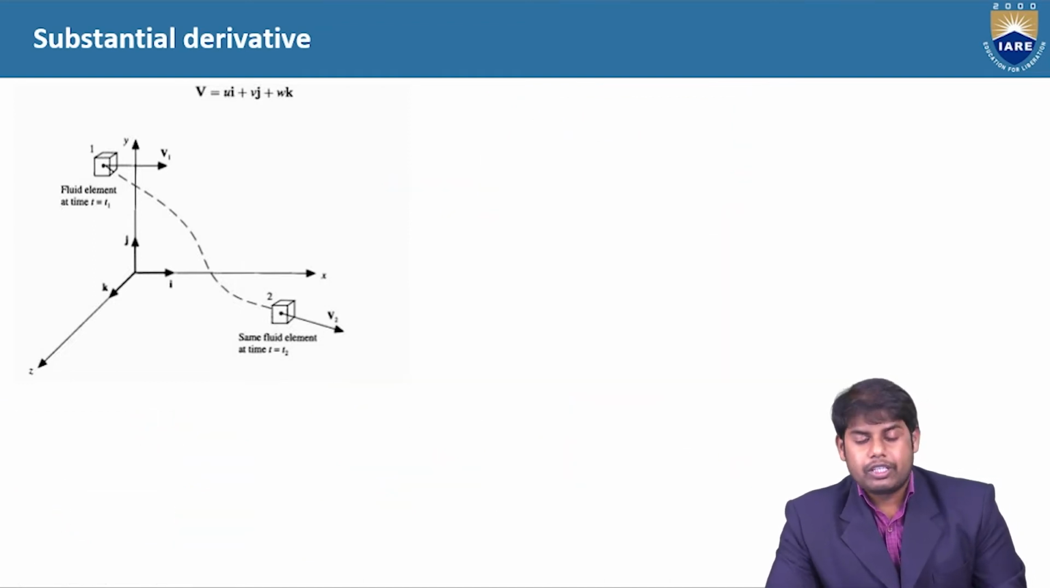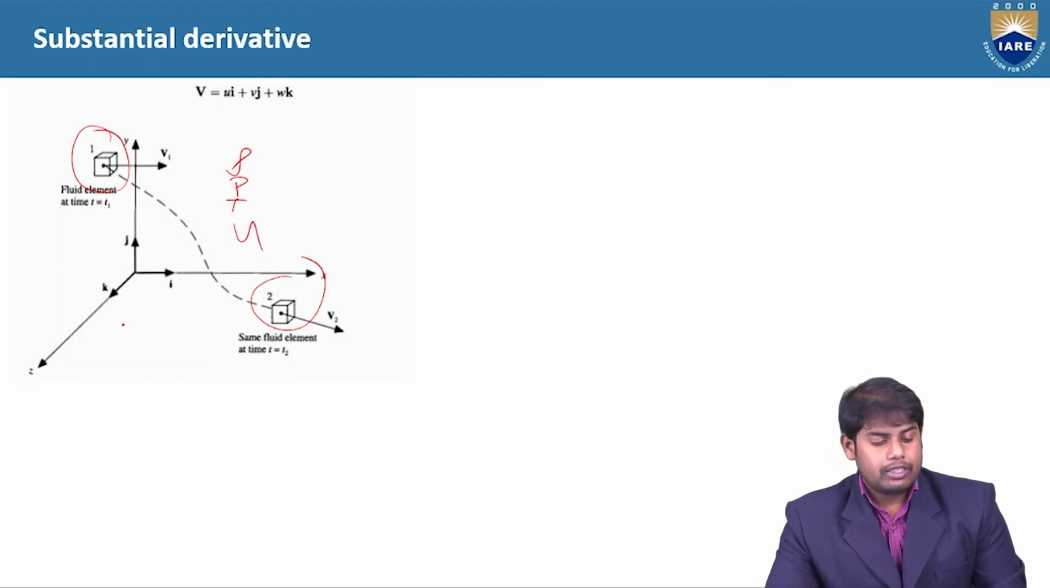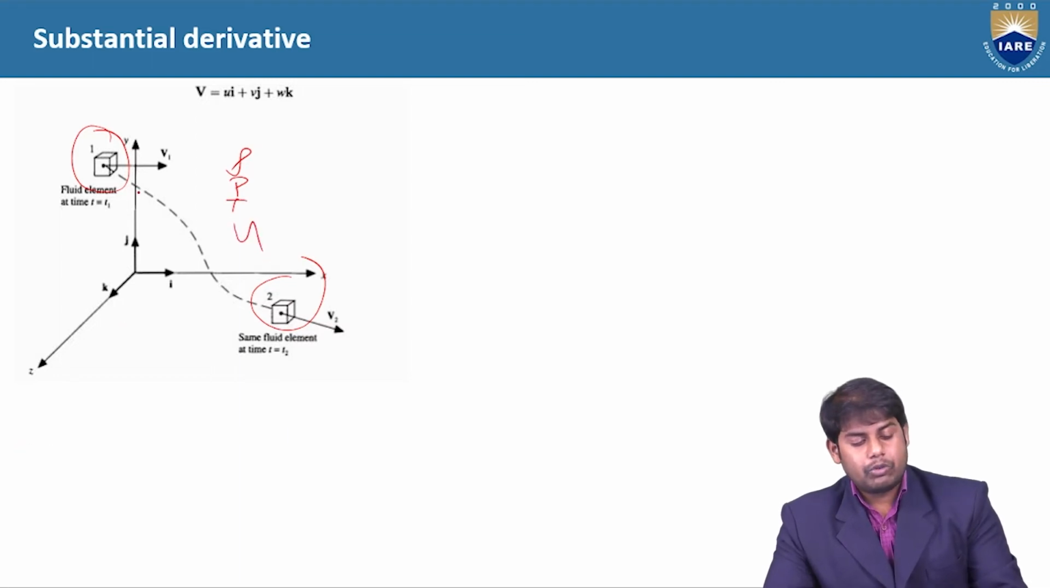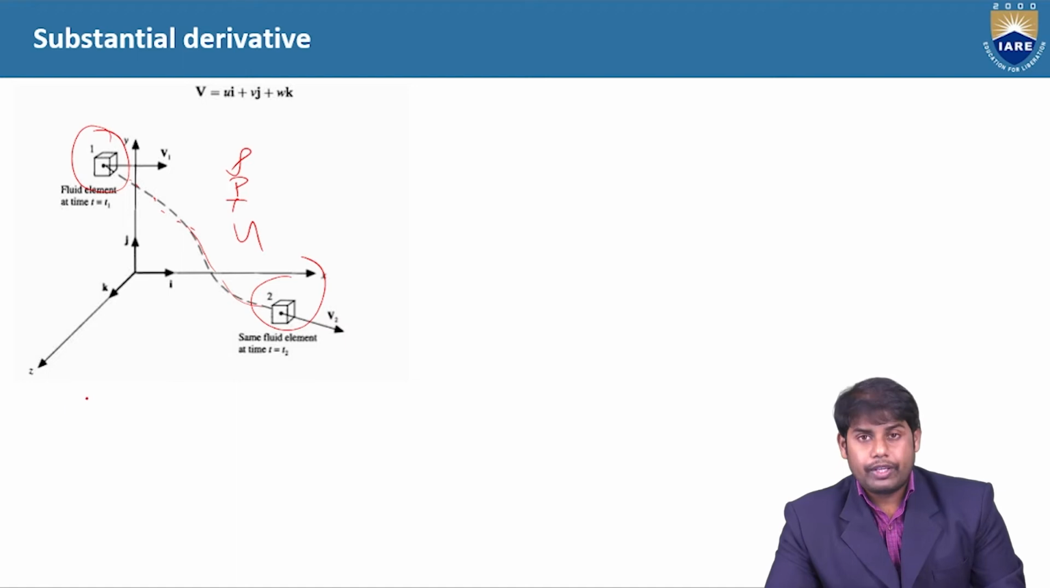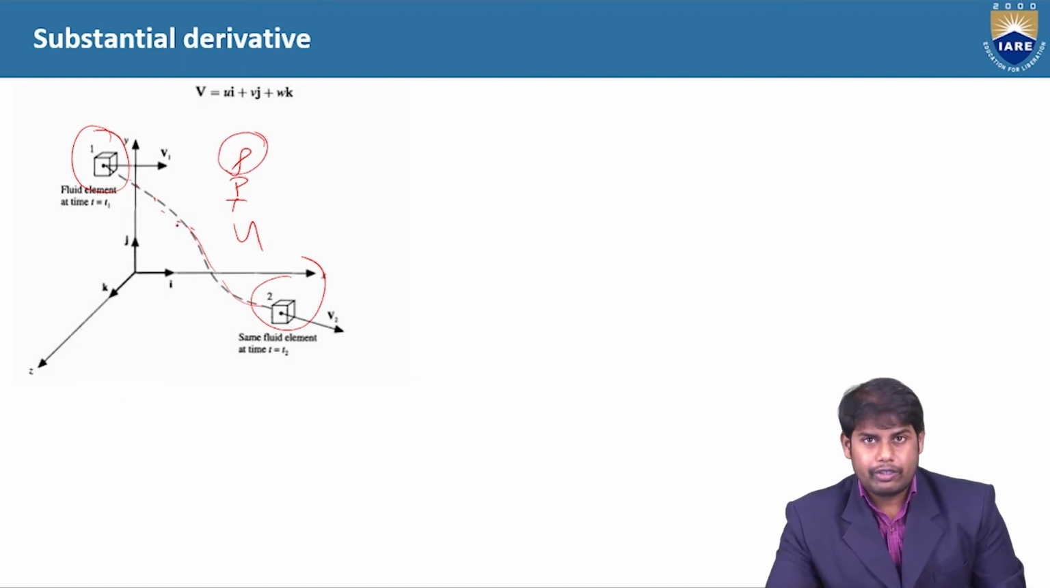So we had seen the substantial derivative. When a fluid particle starts from position 1 and reaches position 2, the fluid flow properties, let's say density, pressure, temperature, velocity, vary with respect to time at different instants, and with respect to space as it moves. So it is a combination of the local derivative and the convective derivative.